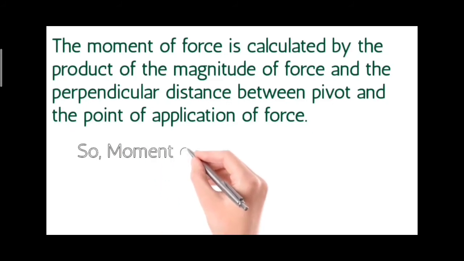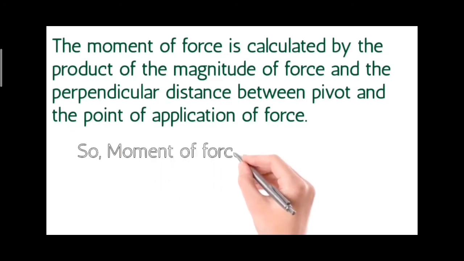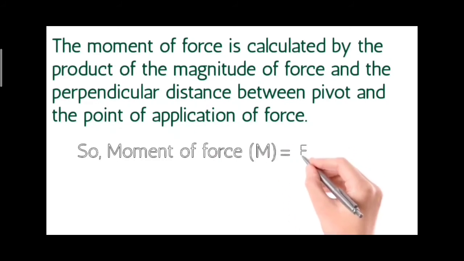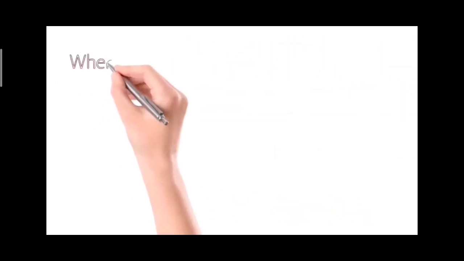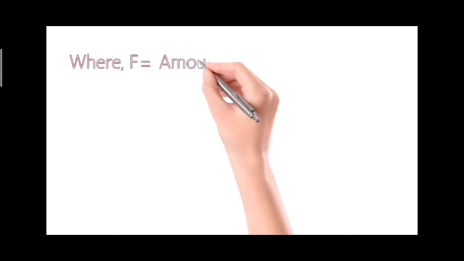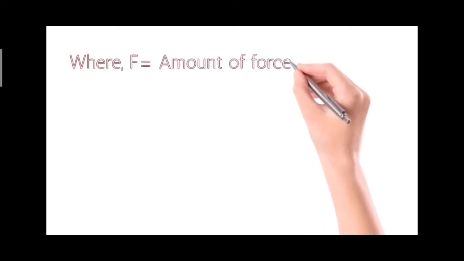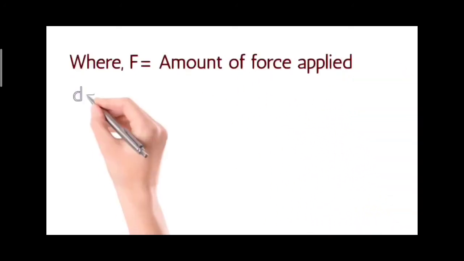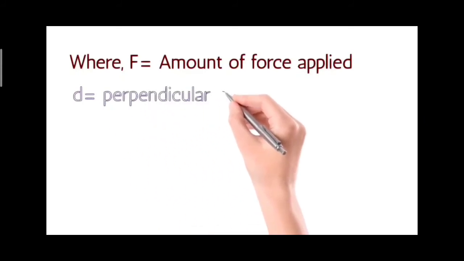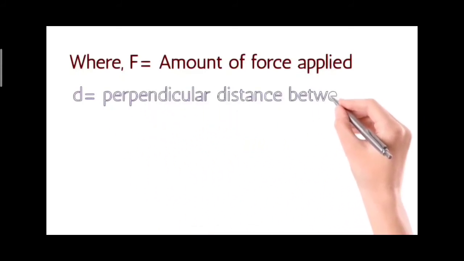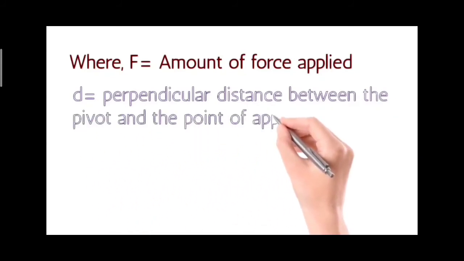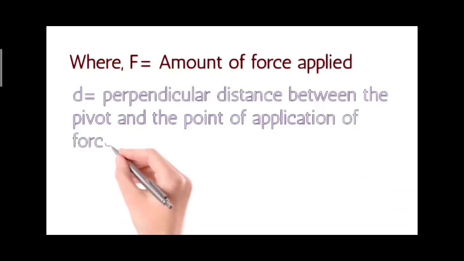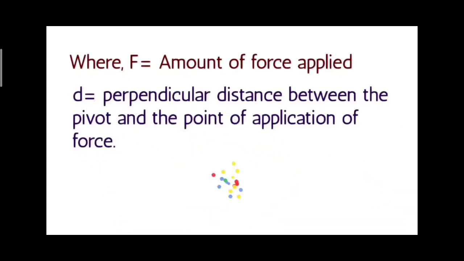We can write it as moment of force denoted by capital M is equal to F into D, where capital F is equal to amount of force applied and small d is perpendicular distance between the pivot and the point of application of force.